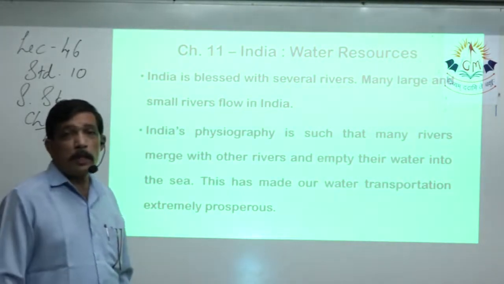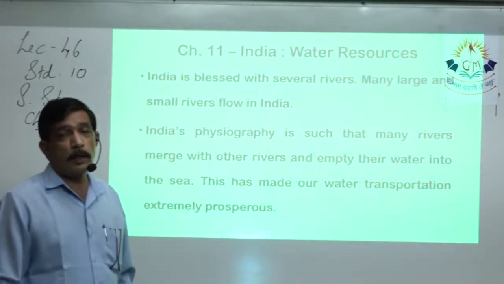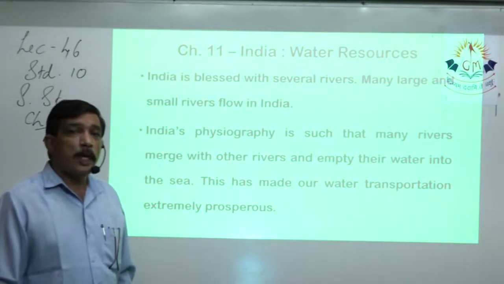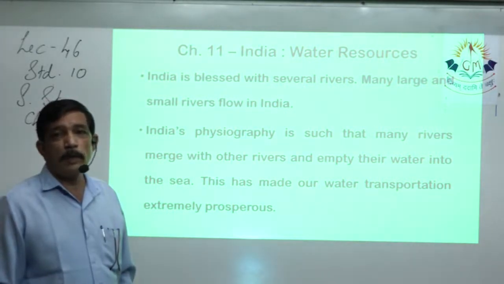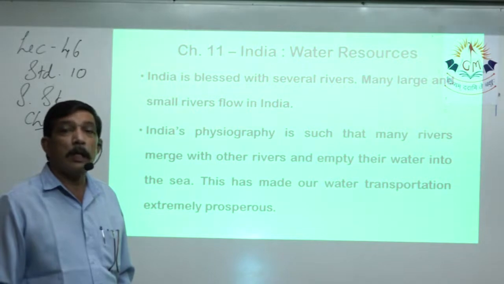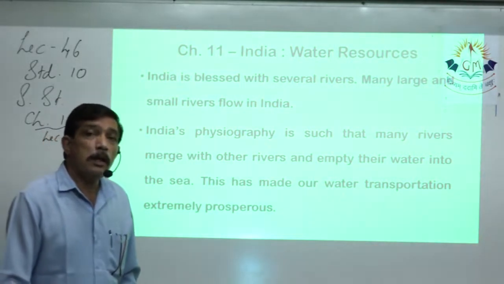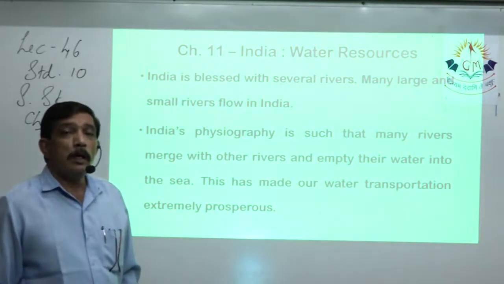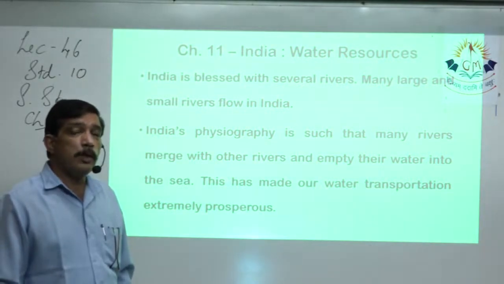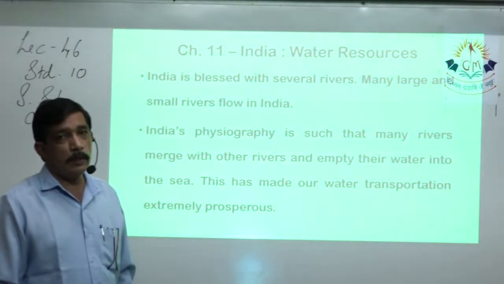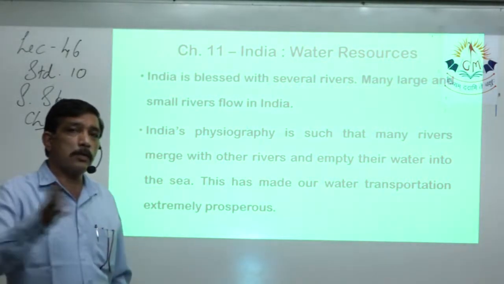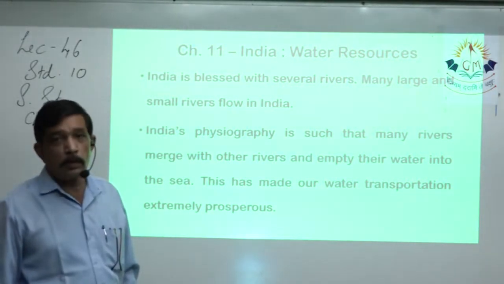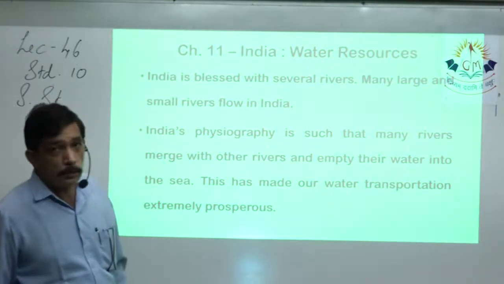India's physiography is such that there are lots of big rivers in India. So if proper dams are built, and if there is a proper canal network going around the country in a proper grid, then none of our towns, villages or cities will be without water and they will have plenty of water. Because rainfall gathers in the river and flows off to the sea without giving us much use of it.